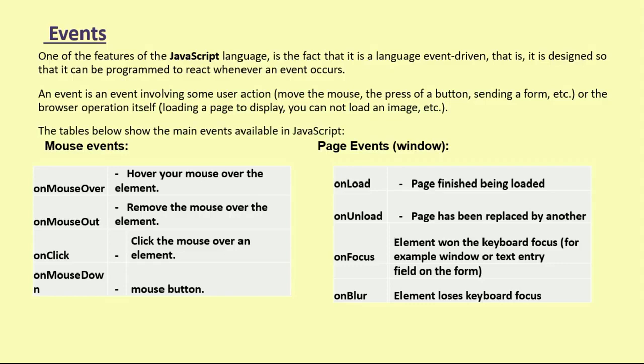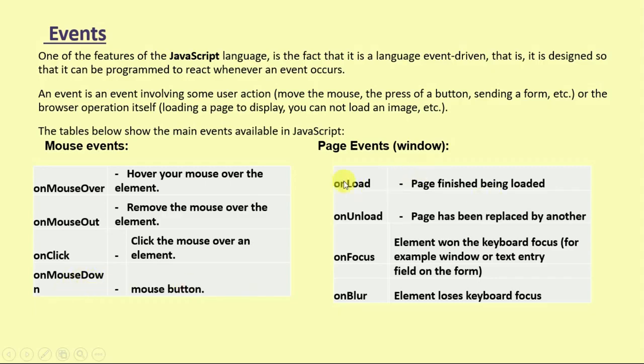So mouse events: on mouse over, whenever we cross the mouse over an element, it will perform that action. On mouse out, when we move the mouse out of that element, it will perform its action. On click, when clicking that particular element, and on mouse down, the mouse button.